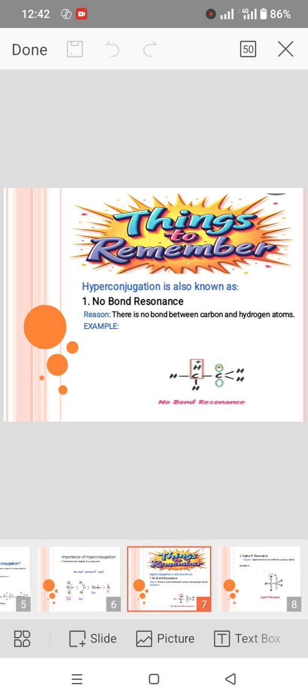We can see in the example that before the transfer of its alpha electron to the empty p orbital, the alpha hydrogen has a sigma bond between the carbon and hydrogen, but after the shifting of its electron to the empty p orbital, now the bond is broken and there is no bond between these two atoms. This is why it is called no bond resonance.